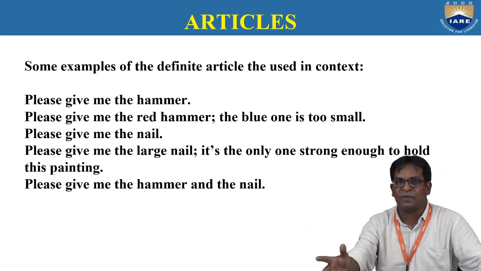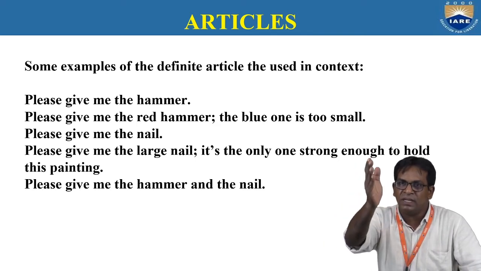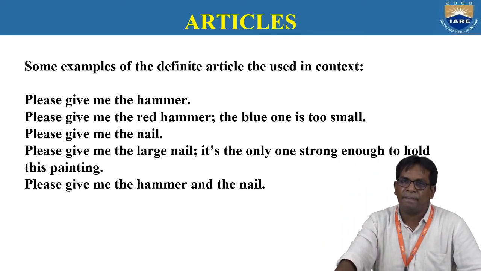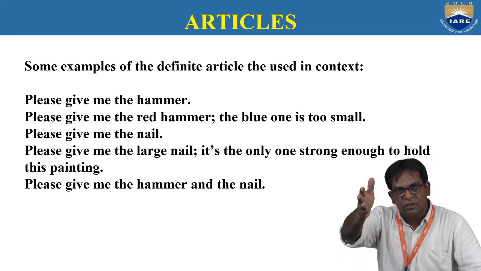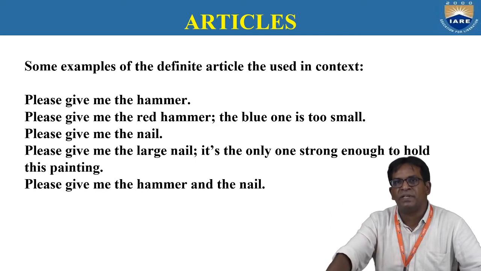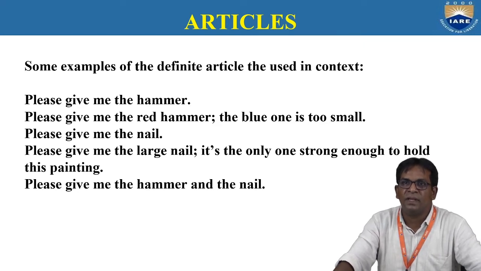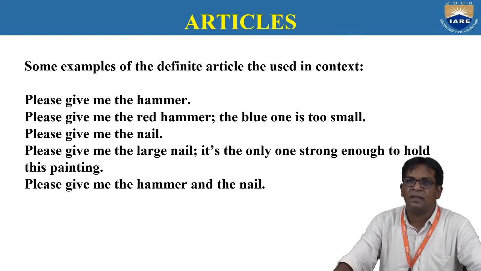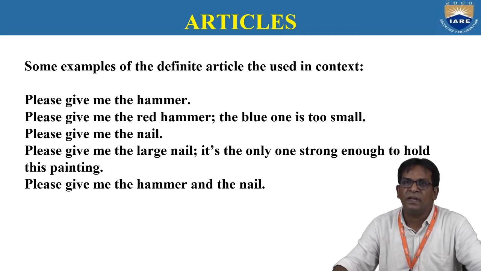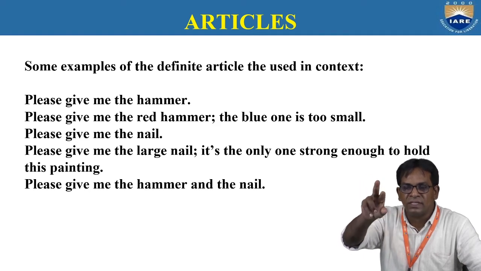So, when you are specifying any noun, you have to use definite article in this manner. Here every noun is specified. If you don't specify, please give me a hammer. Please give me a red hammer. Please give me a nail. Please give me a large nail. But here, the hammer is specified.